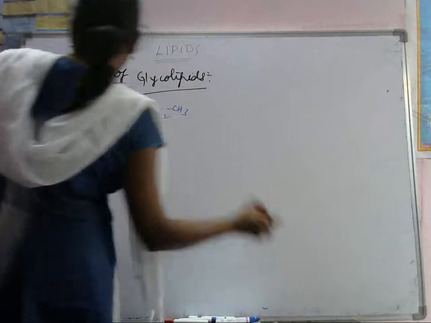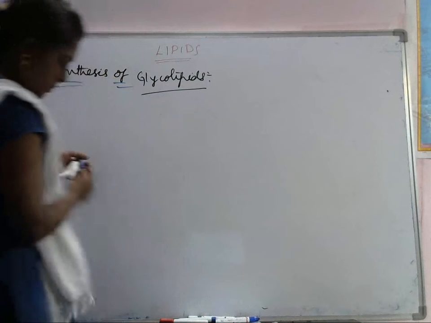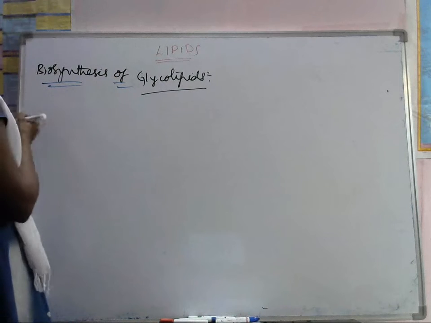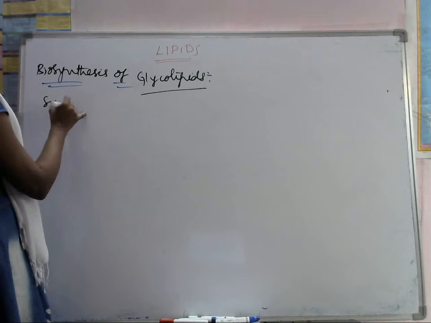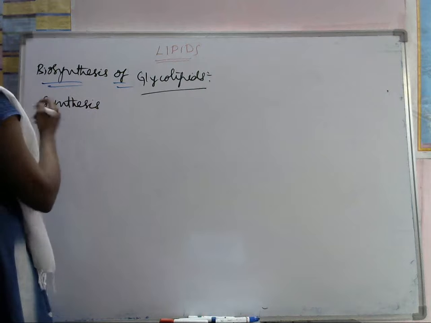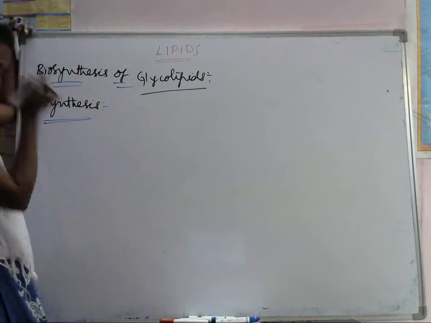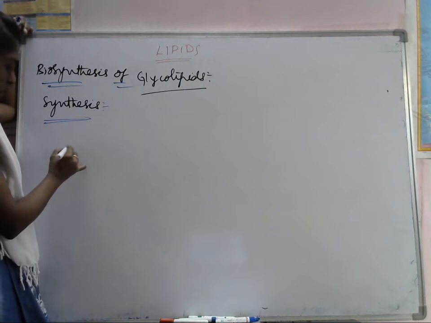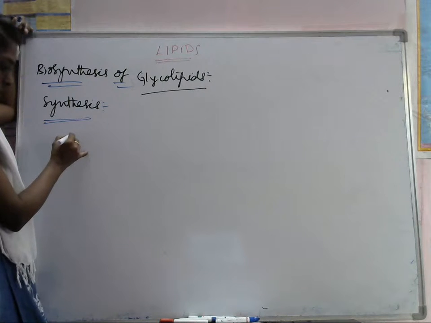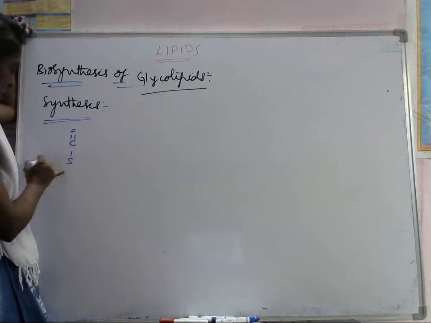Synthesis. Here, first we have to take C double bond O, S CoA.